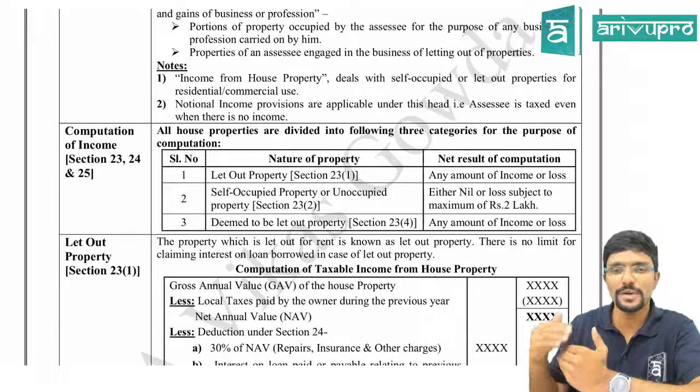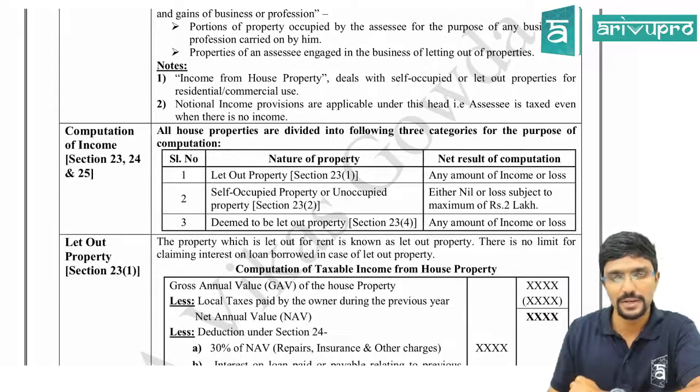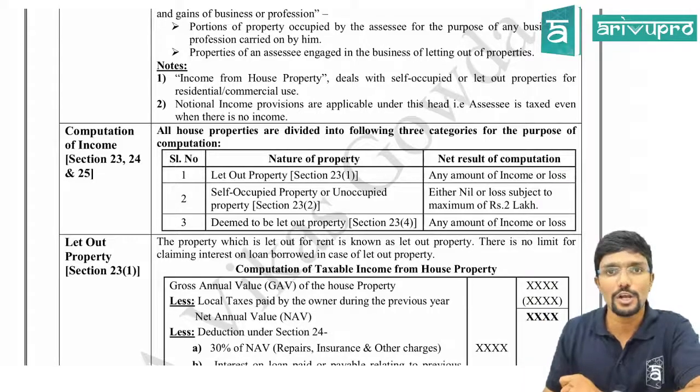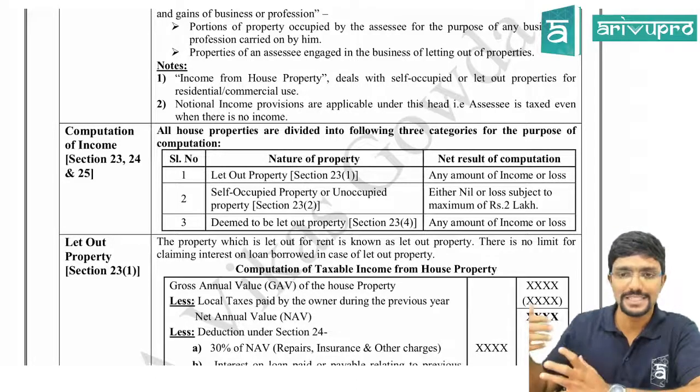Deemed to be let out property will be treated at par with my let out property. Clear? Whereas for deemed to be let out property, we take expected rent as our gross annual value, because actual rent will not come for deemed to be let out property. Be clear. So the last step will not be there.